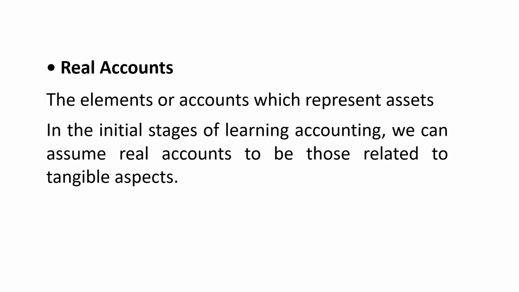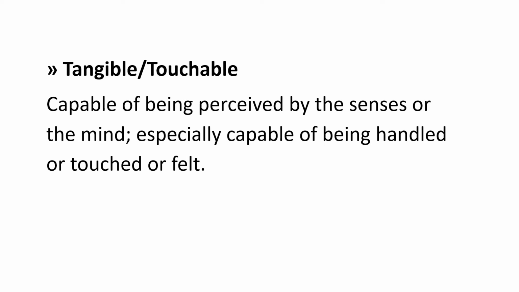The second one, we have a real account. The elements or accounts which represent assets come under the real account. In the initial stage of learning accounting, we can assume real accounts to be those related to tangible aspects, meaning we can see and touch. For example, land, building, machinery, cash, all these are examples of real account. We have tangible assets, so that comes under the real account.